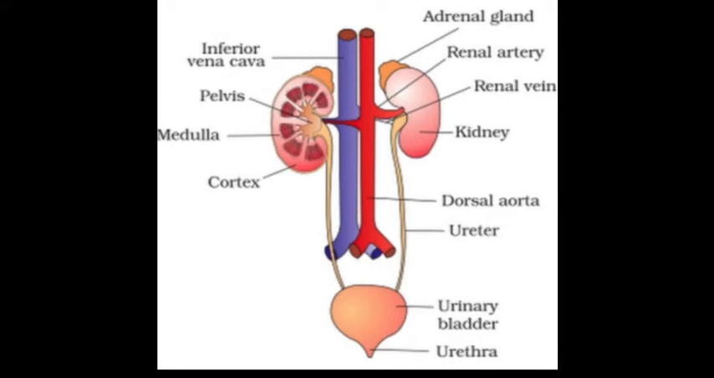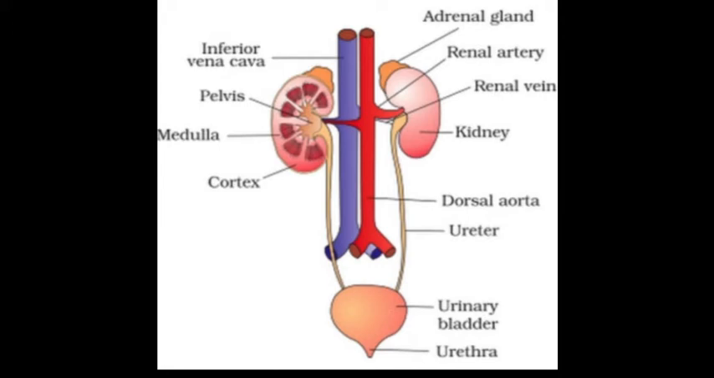So the pair of kidneys are the main excretory organ of the body. Okay, they basically filter the blood of the human body. If you talk about the kidney structure, the kidney is made up of tiny filtration units which we call nephrons. Okay, and the kidney performs crucial functions like